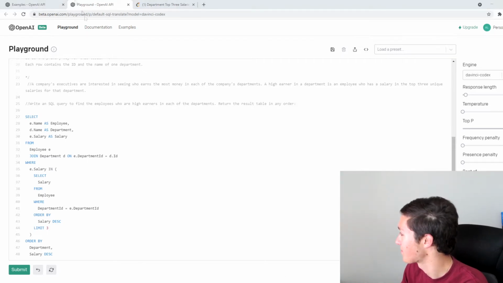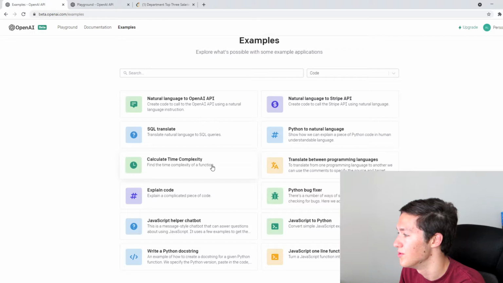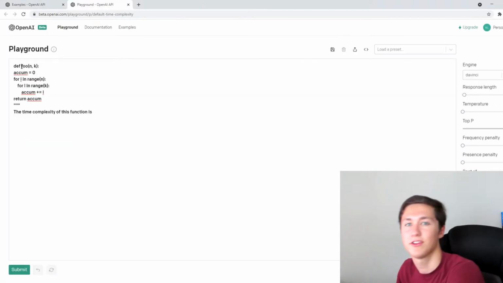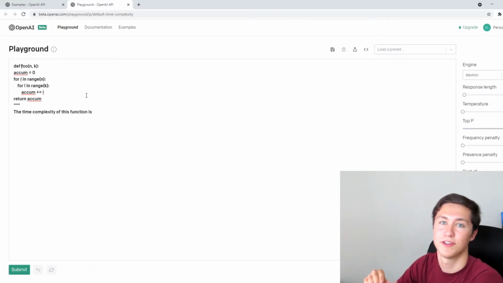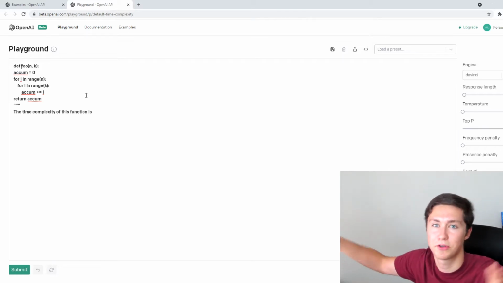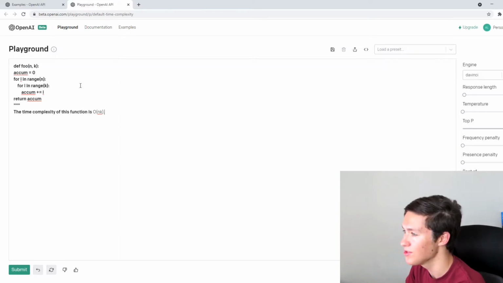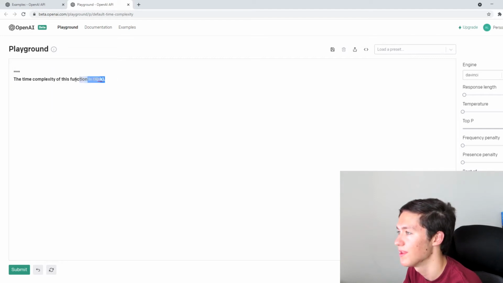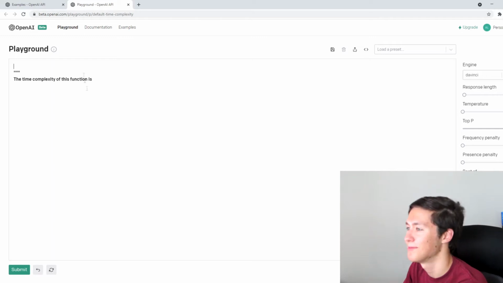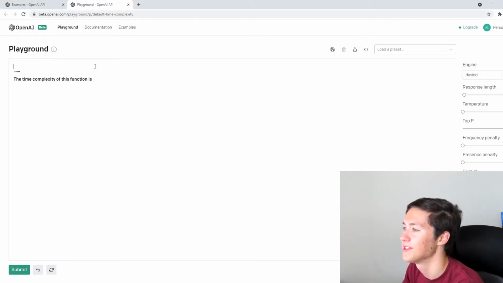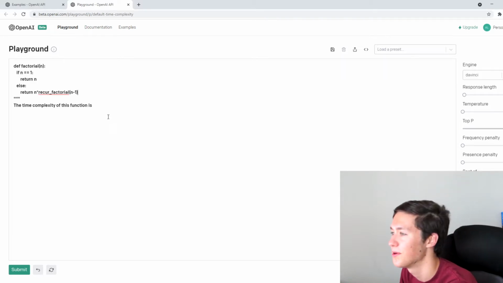In fact, one thing it can also do is calculate the time complexity as well. If you don't know what time complexity is, essentially what happens to the function as your inputs start to get larger and larger. O of n times k. Okay, so it's saying it's O of n times k here, but I want to try this with a recursive function. If you don't know what a recursive function is, don't worry about it. It's just a function that calls itself. That's all you really need to know.